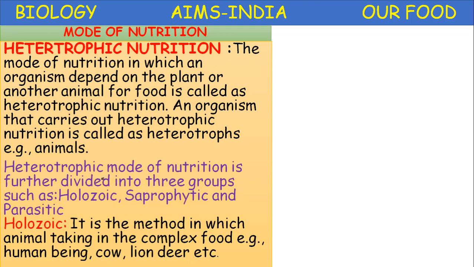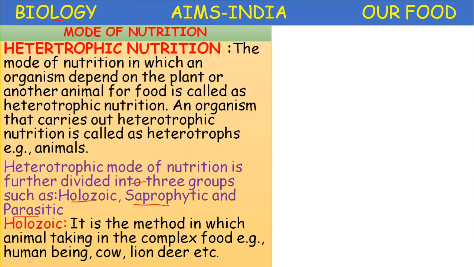The heterotrophic mode of nutrition is further divided into three groups. What are they? Holozoic nutrition, saprophytic nutrition, and parasitic nutrition. So whatever the type, either holozoic or saprophytic or parasitic, they cannot synthesize their own food. They depend on either plants or other animals for their food. Let us see holozoic nutrition.